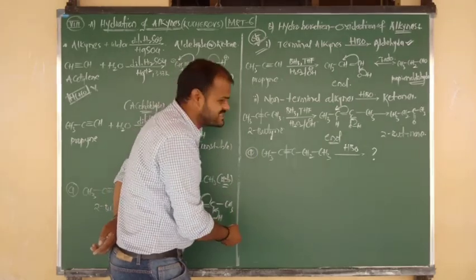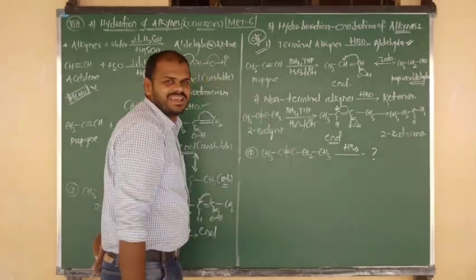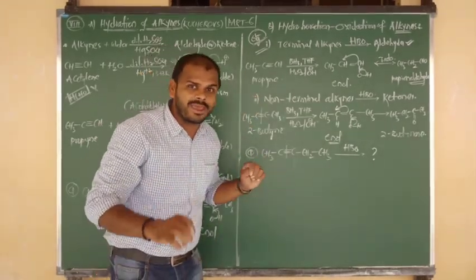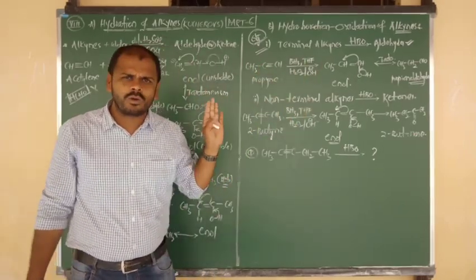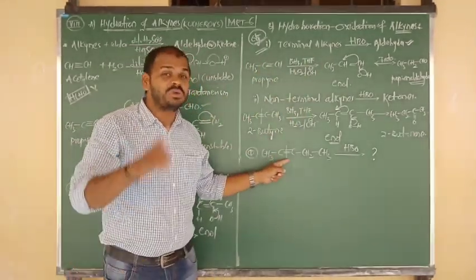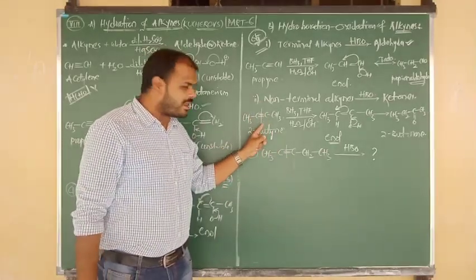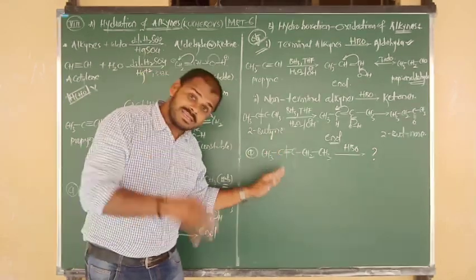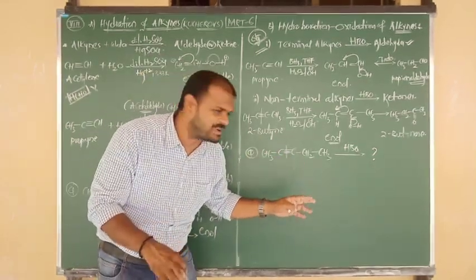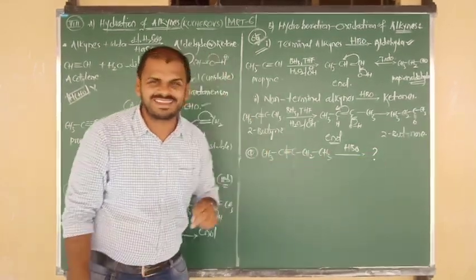One side methyl group is there, one more side ethyl group is there. Once again, terminal alkyne gives aldehyde. This is clear cut, no doubt. But in the non-terminal, two cases are there: non-terminal symmetric gives ketone, non-terminal asymmetric. It will also give ketones, but here two possible chances are there.